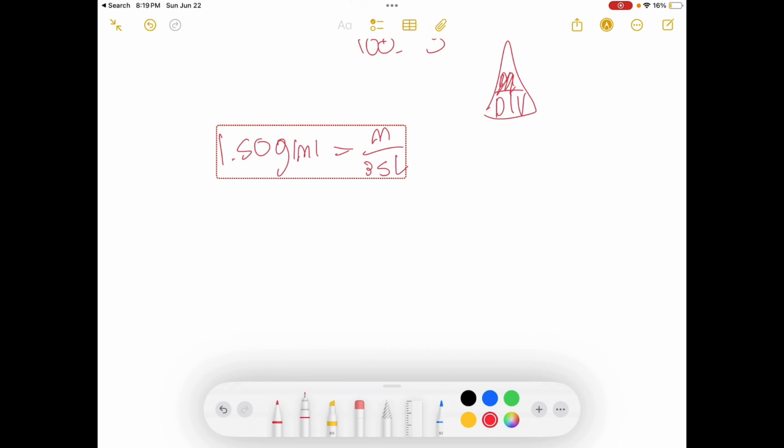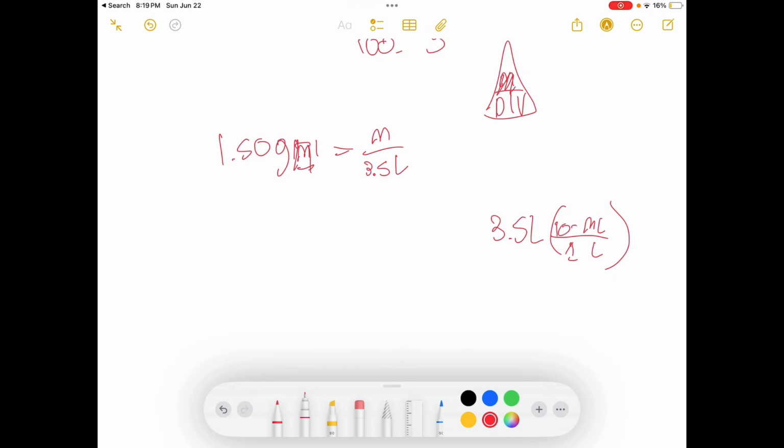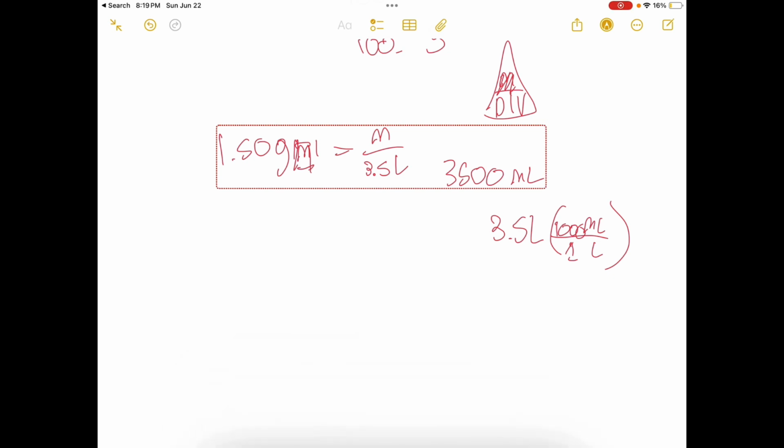We have a volume of 3.5 liters. We can't use that as is because the density is in milliliters, so we have to convert the liters first. So 3.5 liters, and we go to milliliters. Liters on the bottom and milliliters on top, and liters gets the 1 because it's a bigger unit, and milliliters is 1,000. So we get 3,500 milliliters in 3.5 liters.